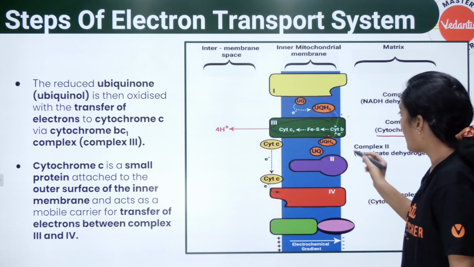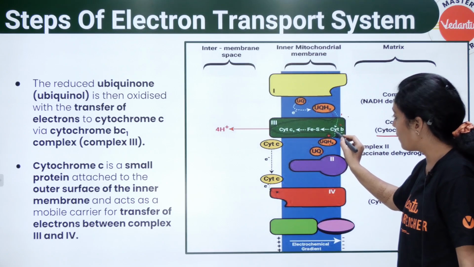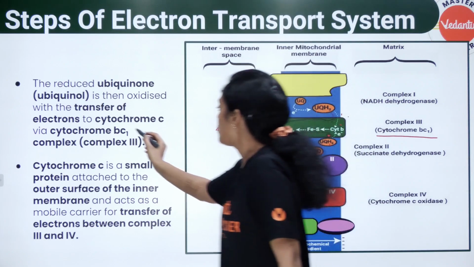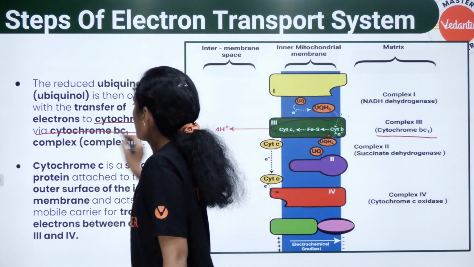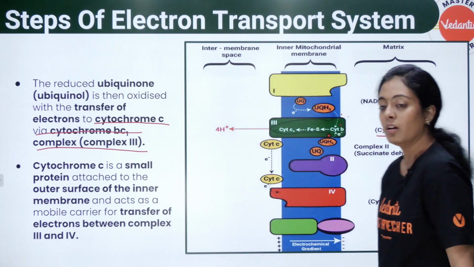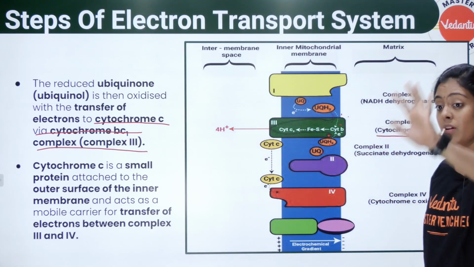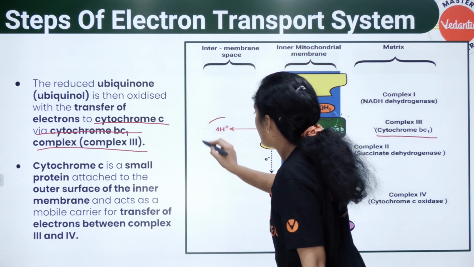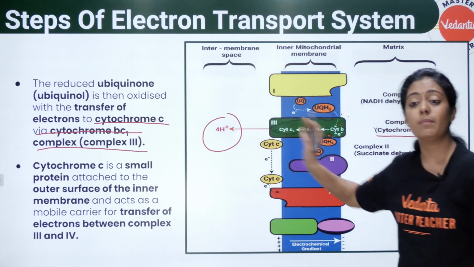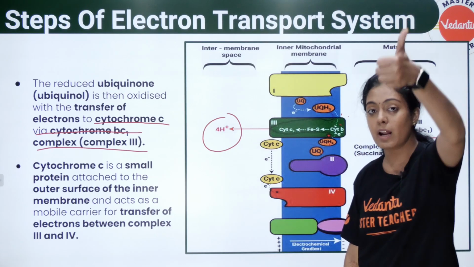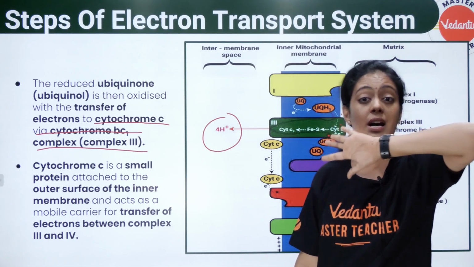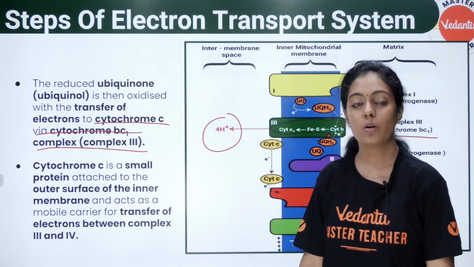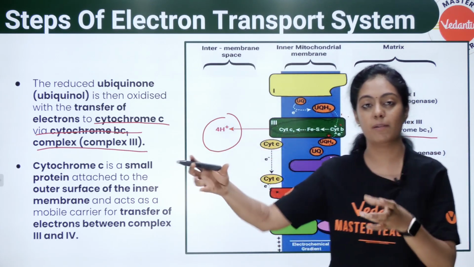இங்க என்ன ஆகுது? You have so many other centers. Cytochrome B இருக்கு, iron sulfur center இருக்கு, cytochrome C1 இருக்கு. Okay, so you can see here. Here, this time, 4 protons are being pumped from complex 3, from your matrix to your intermembrane space. Complex 1 pumps 4 protons. Complex 2 does not pump any proton. Complex 3 pumps 4 protons. Okay, so very simple. Passing the ball game மாதிரி தான் இது.